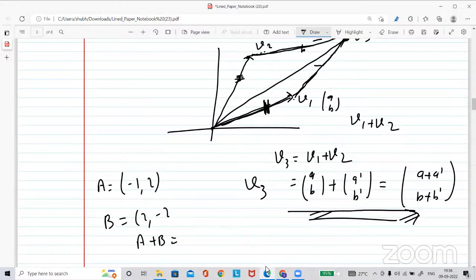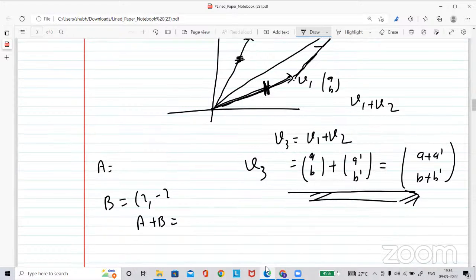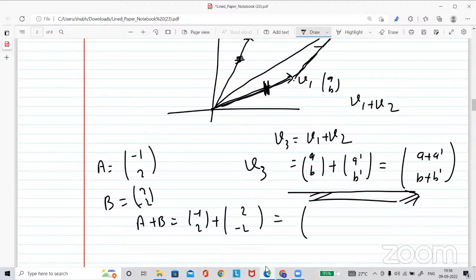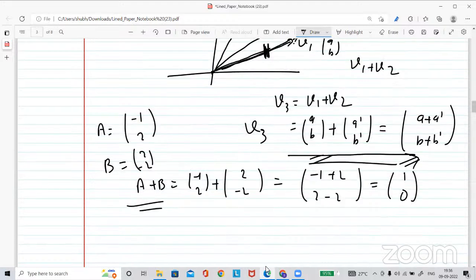Now if you want to add, let me write it in matrix fashion: (-1, 2) plus (2, -2). Add coordinate-wise: -1 plus 2, 2 minus 2, which is (1, 0). So a plus b will be (1, 0).